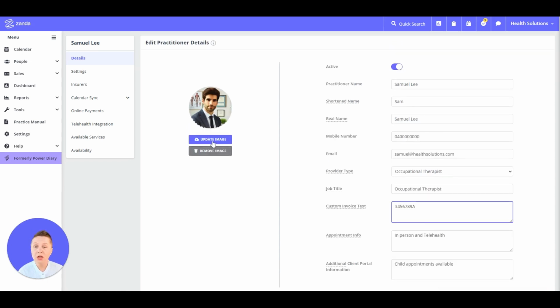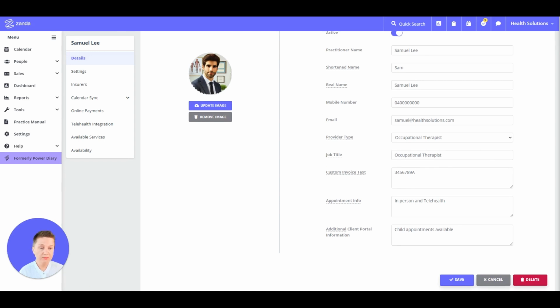Also on this page, you will be able to upload an image of your practitioner, and this image will show also on the main calendar screen and on your client portal. So this is the information that you will be able to upload for your practitioner on their details page, and you will be able to edit it at any time when it's necessary. And once you've uploaded all the relevant information, save it.